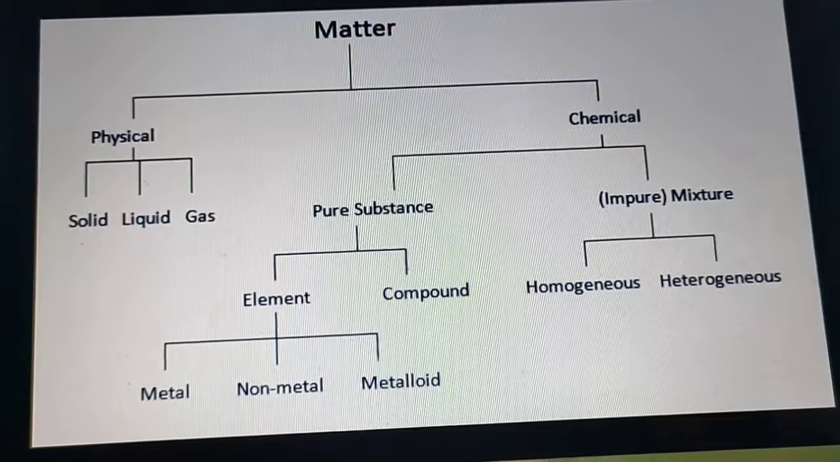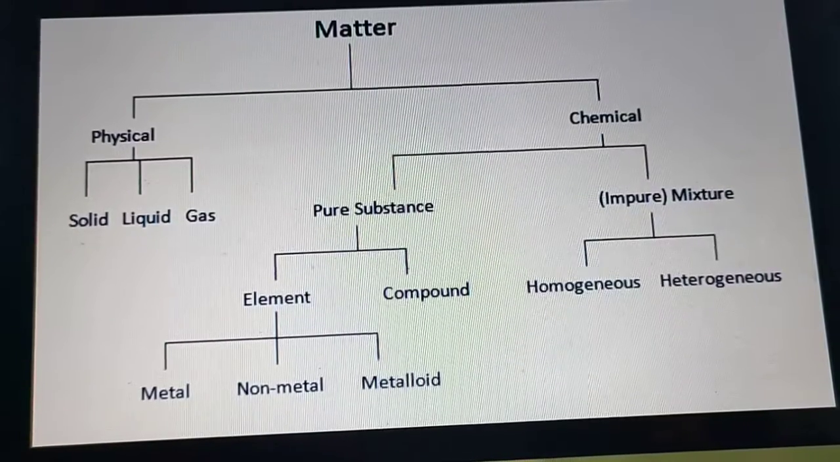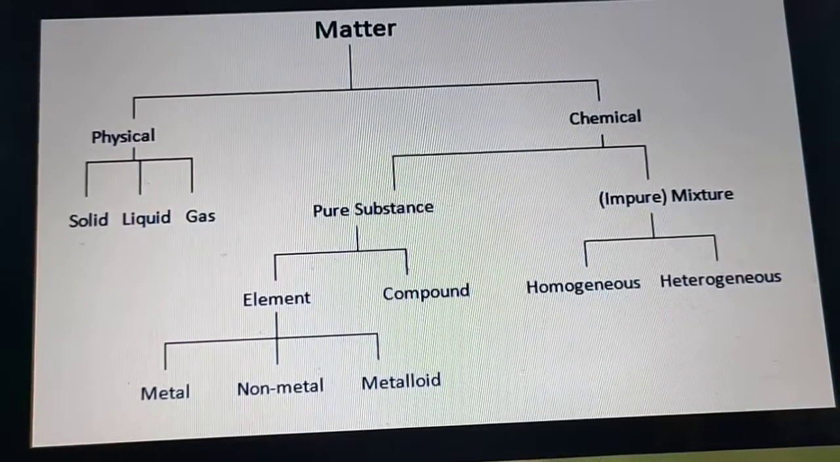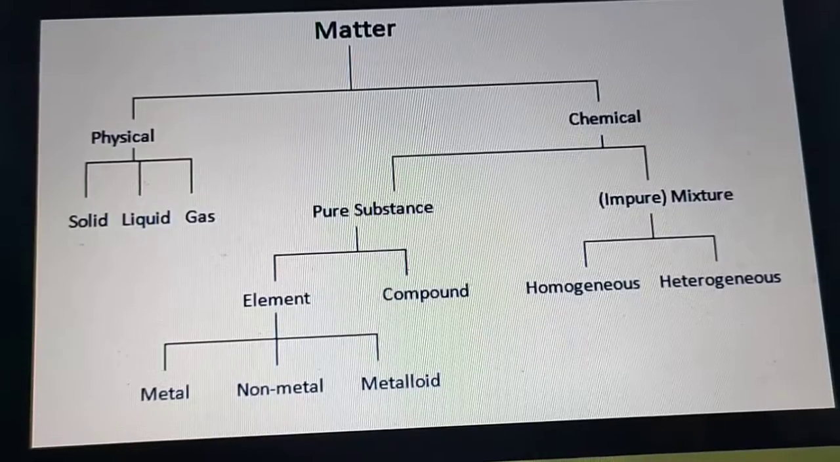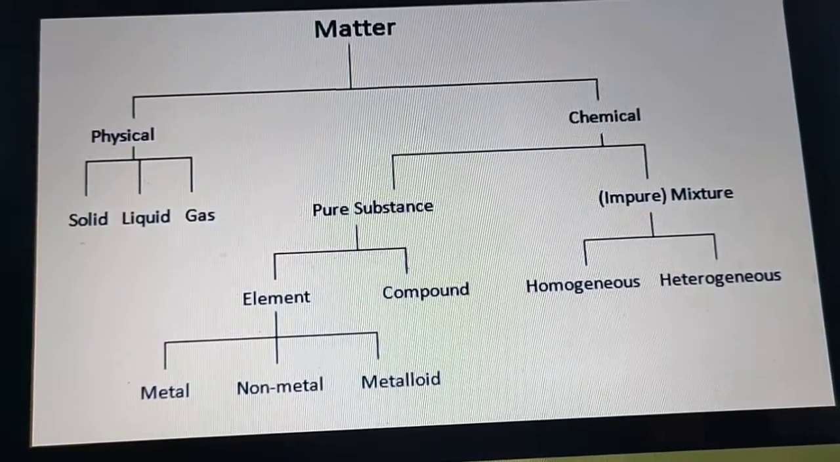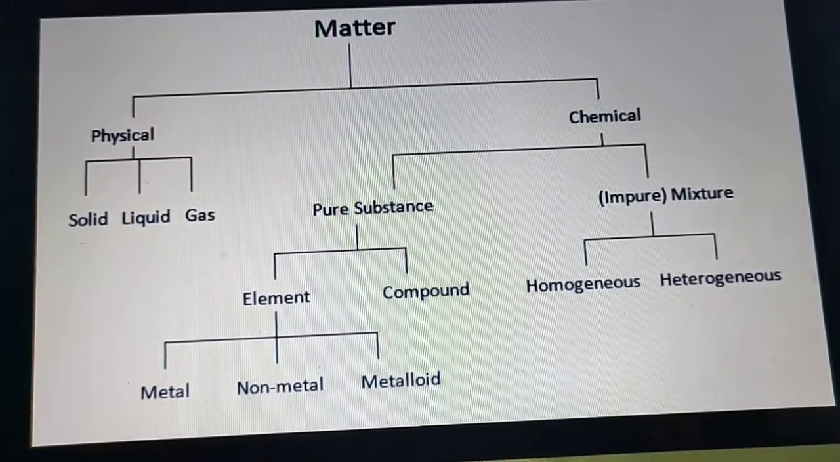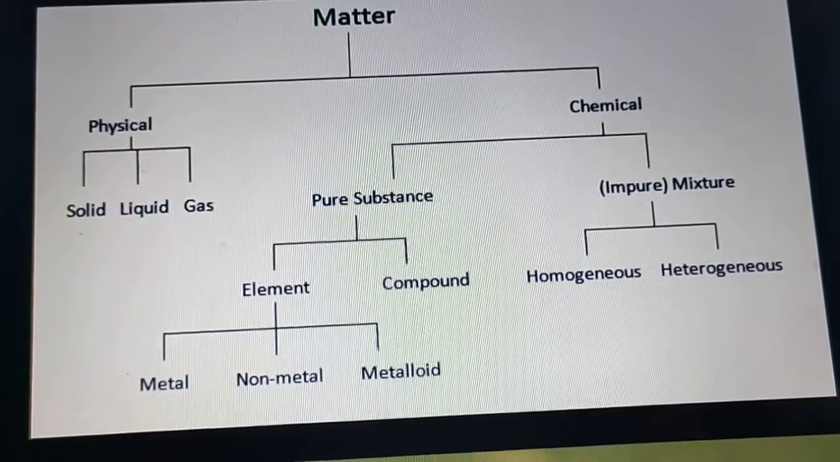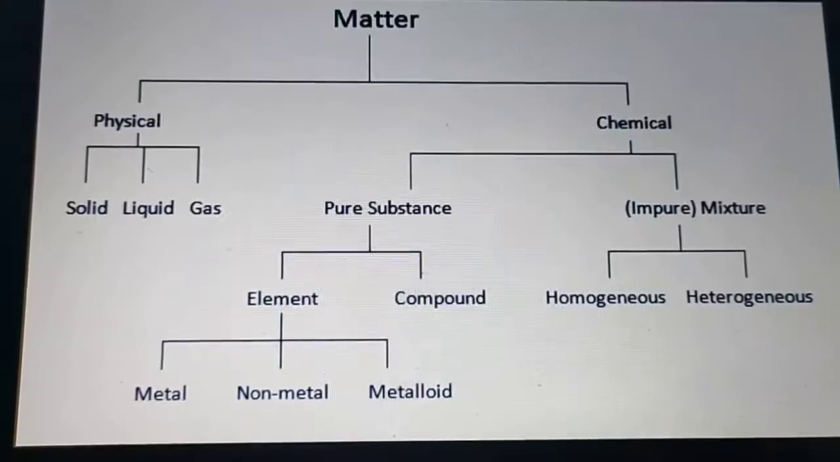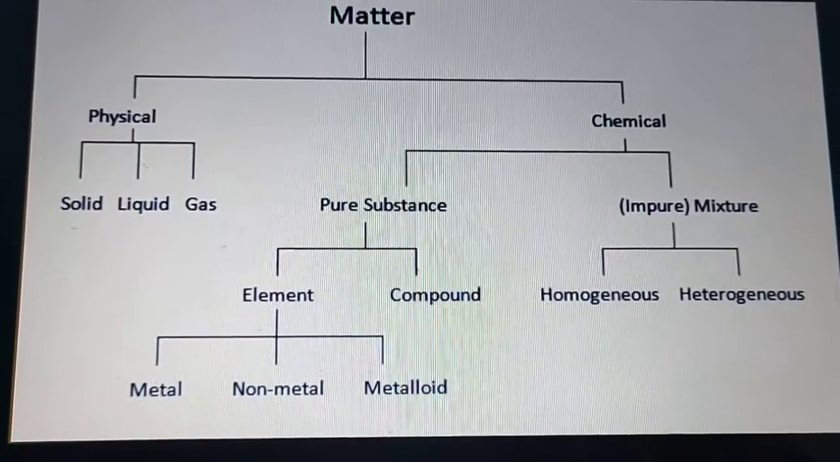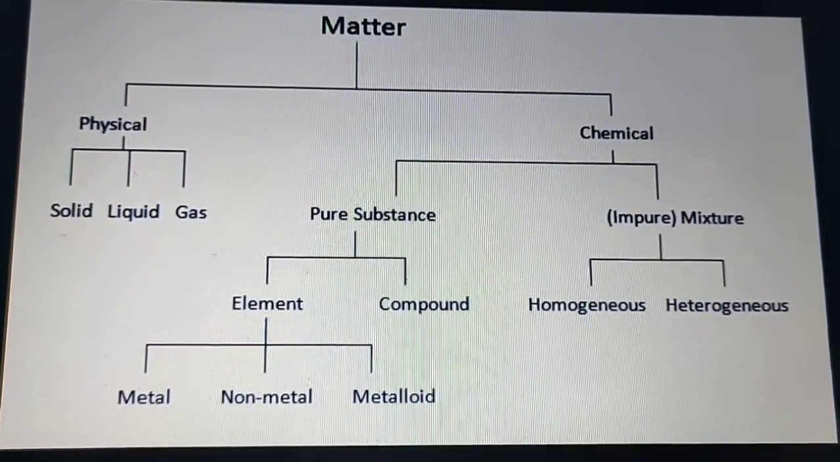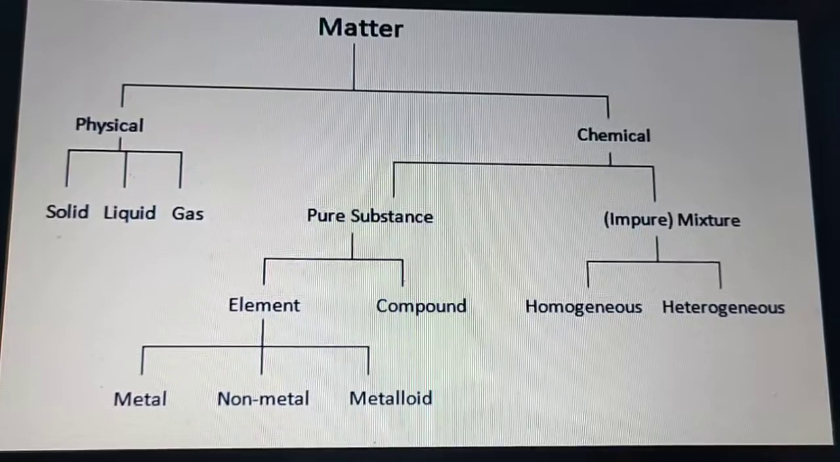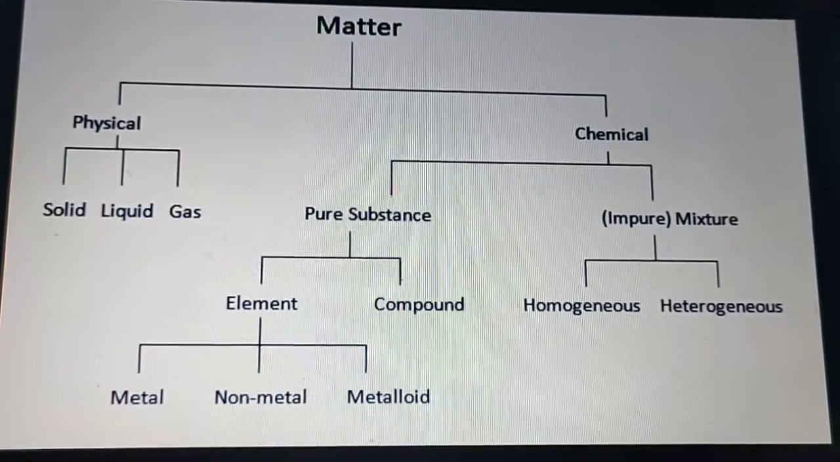Now, a sample of matter containing only one kind of substance is called a pure substance, and a sample of matter containing two or more substances is called a mixture. Now here in this chart, as you can see, that matter is divided physically and chemically.